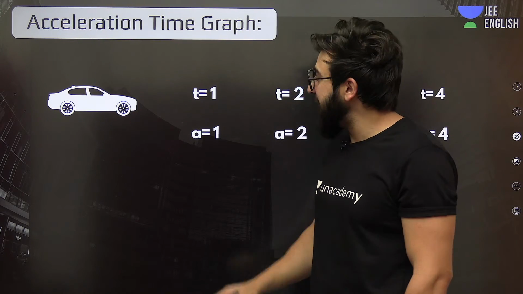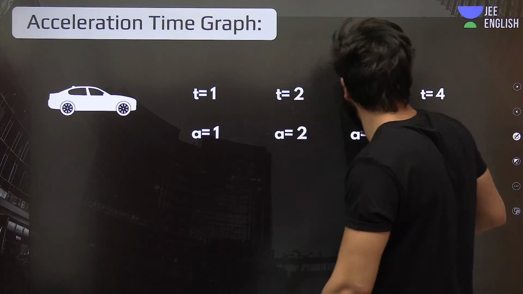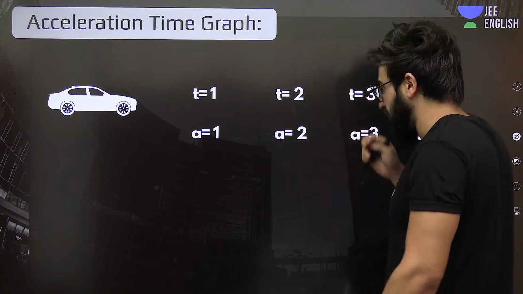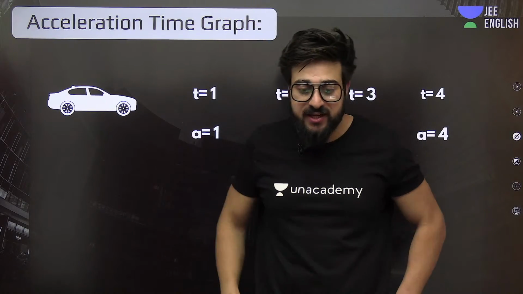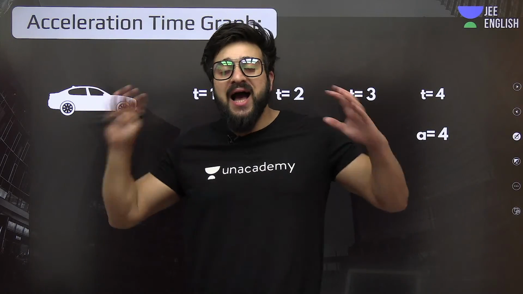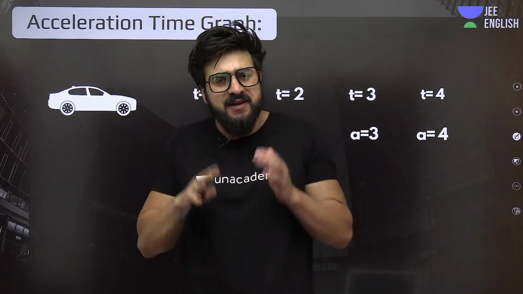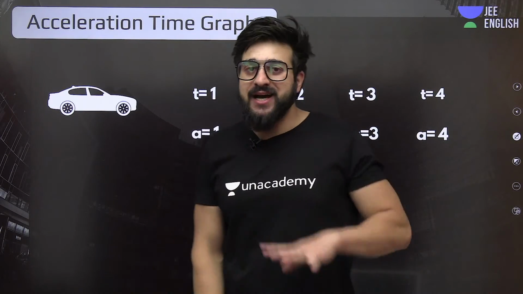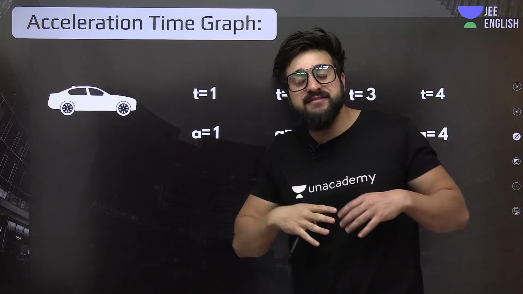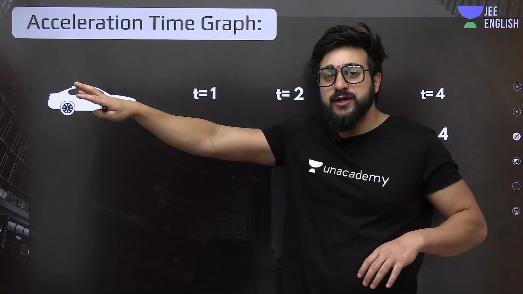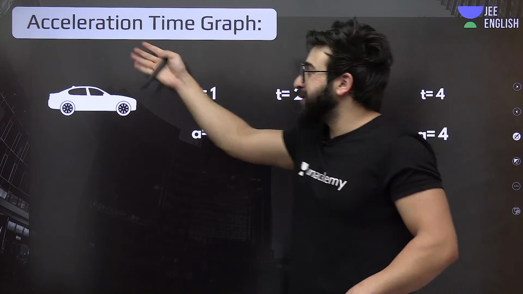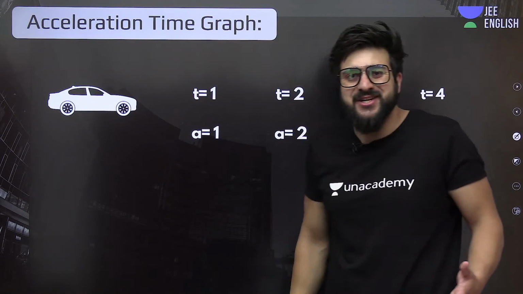Let's talk about this acceleration time graph. What this acceleration time graph is all about. Understand? Let's focus on this acceleration time graph. Previously, I was talking about the velocity time graph. Previously, I was talking about the position time graph. We're done with all of the questions from both of those topics. Now, today we will be talking about this acceleration time graph. What is acceleration time graph?